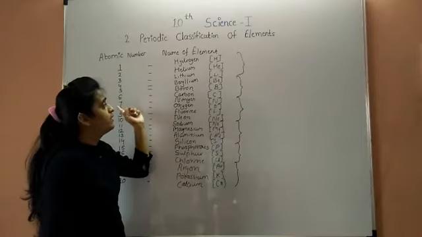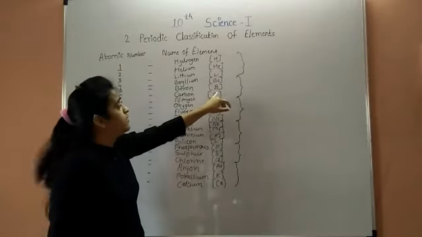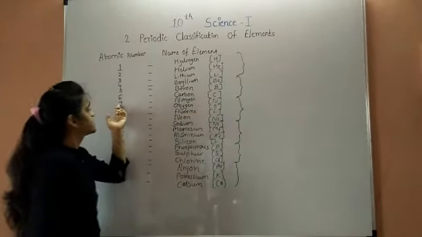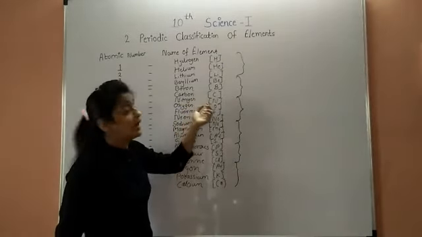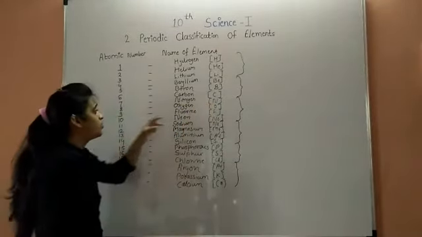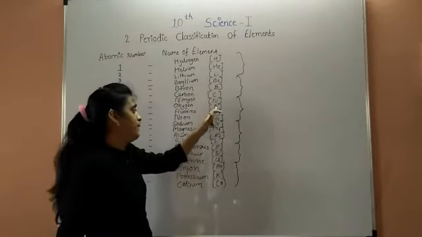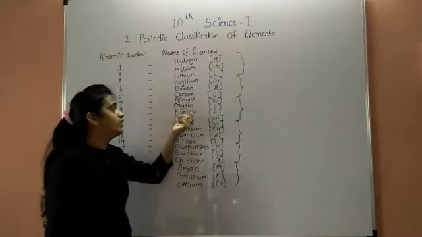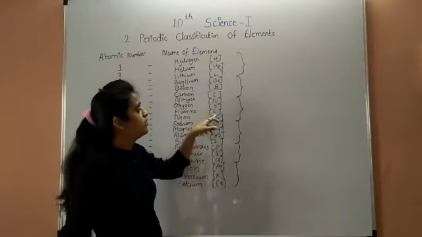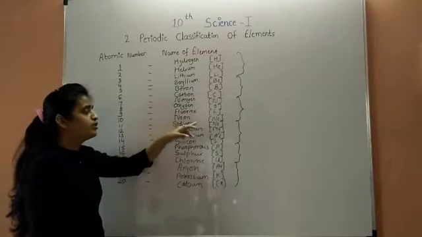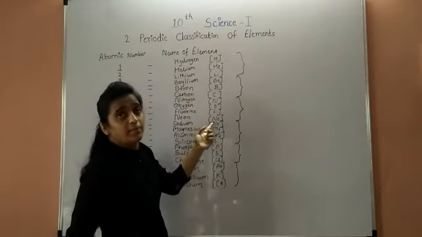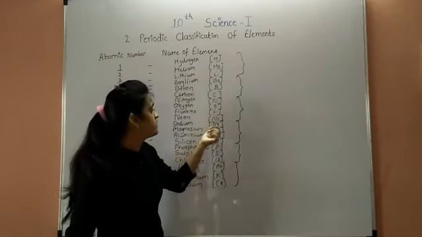Next, sixth, carbon, represented by capital C. Next, seventh atomic number, nitrogen, represented by capital N. Next, 8, oxygen, symbol capital O. Next, fluorine, symbol capital F. Next, the 10th atomic number is neon, with symbol capital N and small e, Ne.